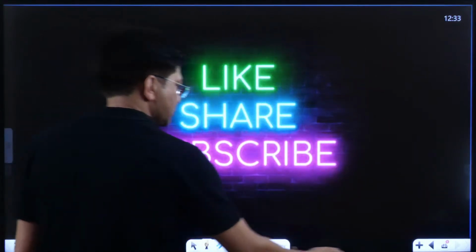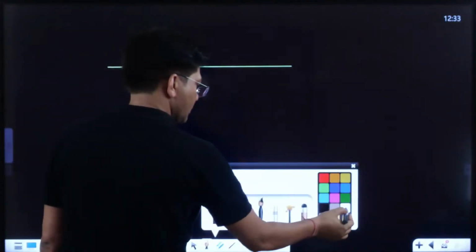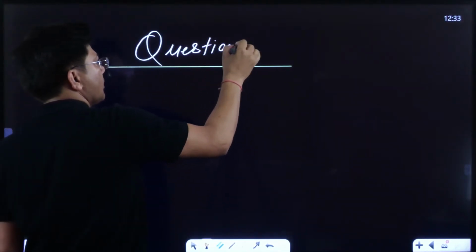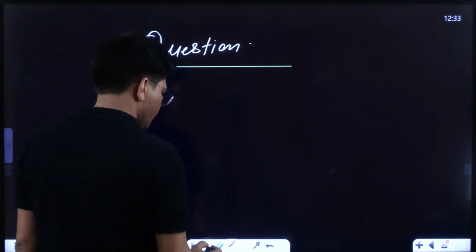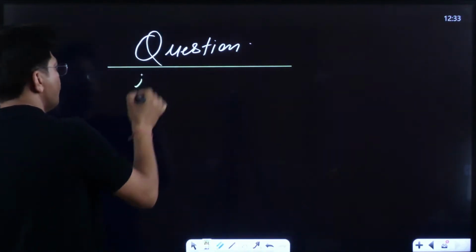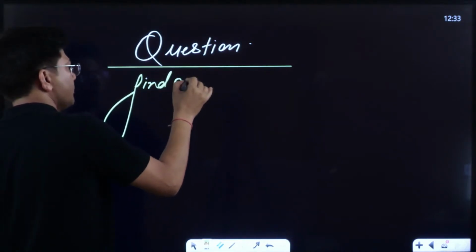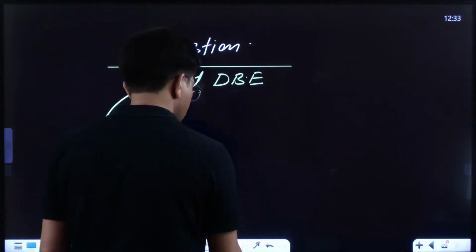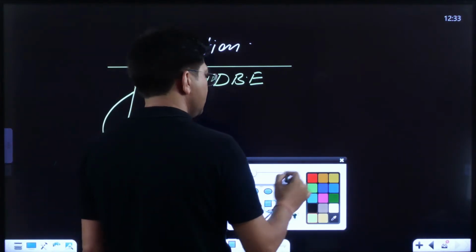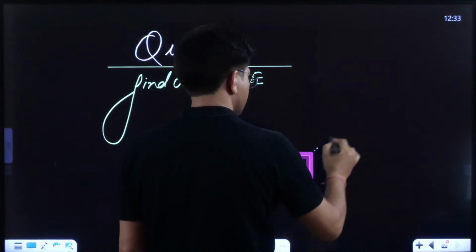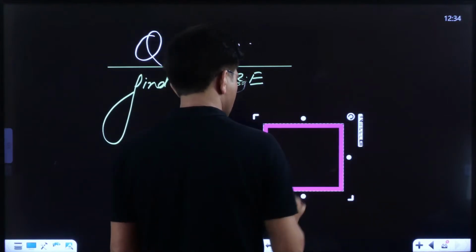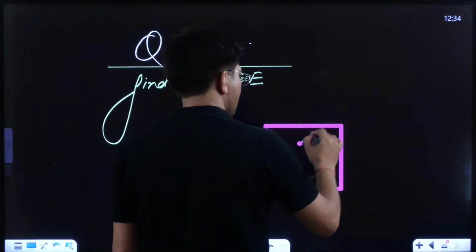Now, today's question of the day. The question is: find out the DBE of this compound.